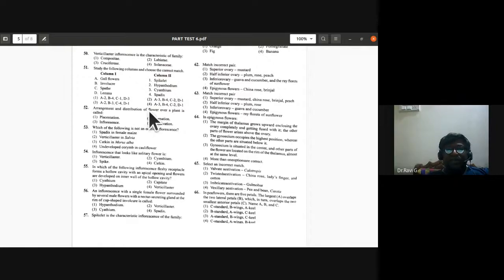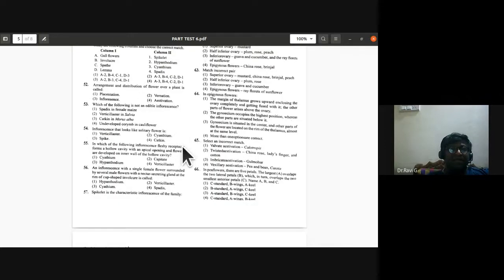Arrangement and distribution of flowers over a plant is inflorescence, not the other definition. The inflorescence that is not edible is verticillaster in Salvia. They are all correct answers that we have discussed.